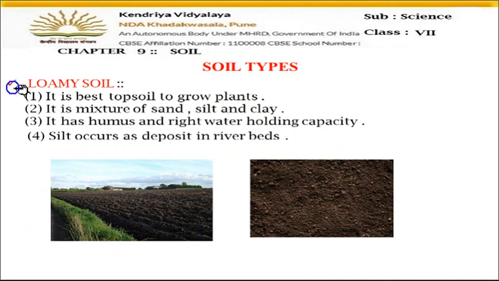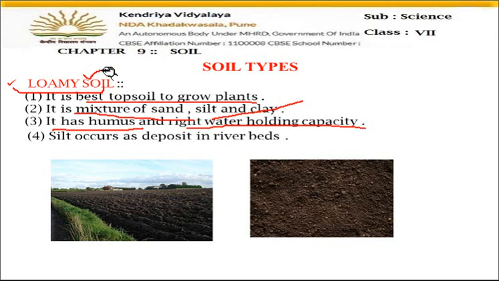Now next is loamy soil. So this is the best top soil to grow the plants. Among these three which we are studying, loamy soil is the best to grow the plants. It is a mixture of sand, silt and clay. Means the particle size is not very small and not very big. It is medium sized particles and it has humus also, and it has the right water holding capacity. Means this soil can hold air also and water also. When plants get both air and water, then plants can grow very easily. So this soil is very good for the growth of plants.